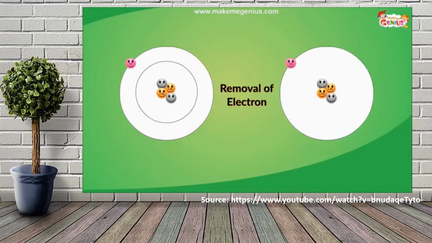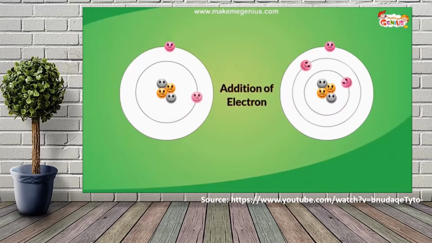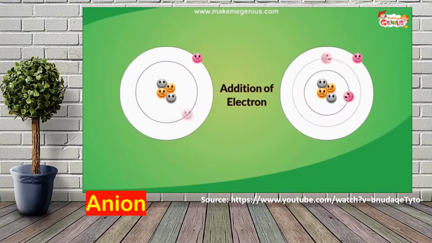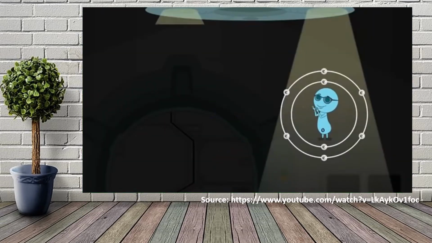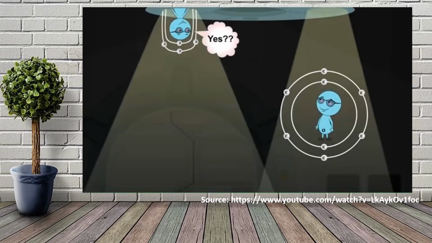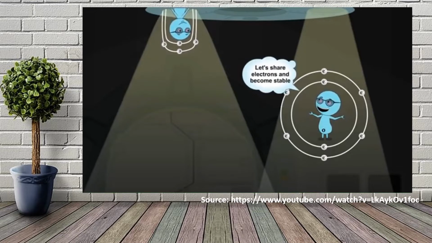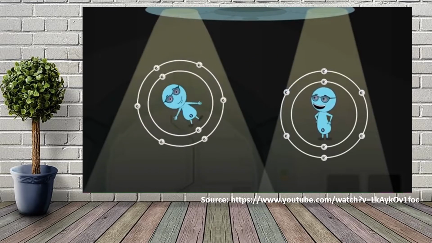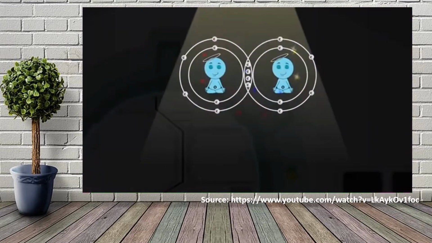Number 2. This atom loses electron and becomes positively charged ion. The answer is cation. Number 3. This atom gains electron and becomes negatively charged ion. And the answer is anion. This type of bond involves sharing of valence electron between non-metals. And the answer is covalent bond.